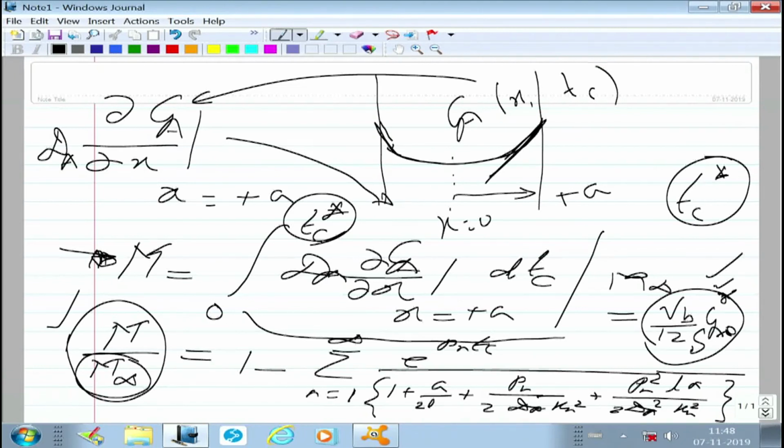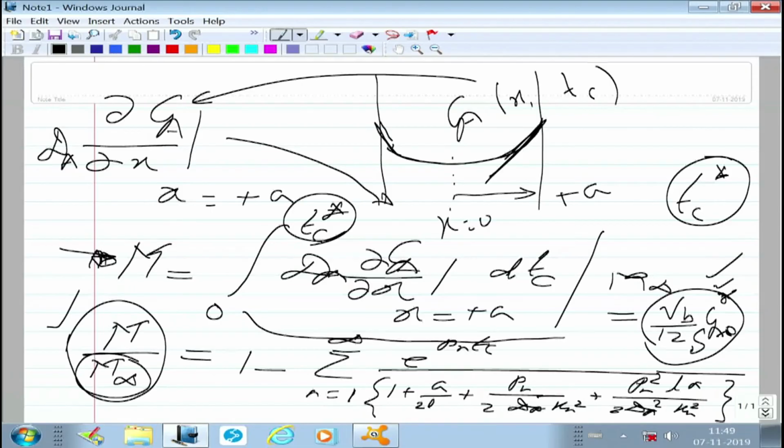We had Ca in which we had written LK Ca0 star, in the summation exponential Pn Tc, where time varies between 0 to Tc star, and the denominator is nothing but that same series which we had in the curly bracket in the previous expression, 1 plus A by 2L plus Pn by 2 dA Kn square plus Pn square La by 2 dA square Kn square. Okay. I may just give you this observation.